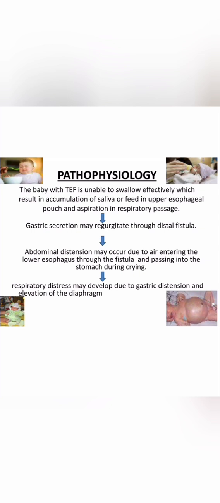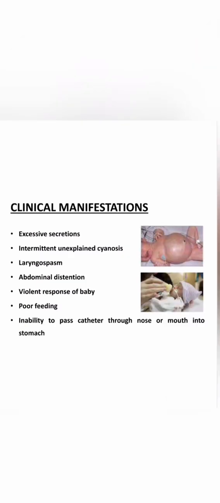In some cases the esophagus is connected with the trachea. Here abdominal distension will be there because air from the trachea enters the lower esophagus through the fistula and passes into the stomach during crying. Respiratory distress may develop due to gastric distension and an elevation of the diaphragm. This is all about the pathophysiology. And next we move on to the clinical manifestations.